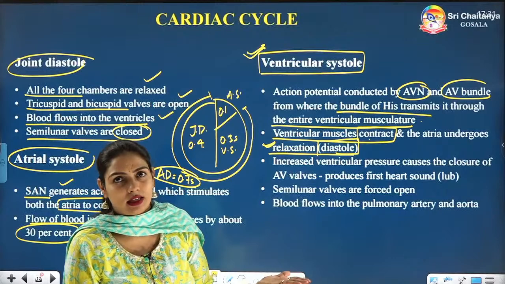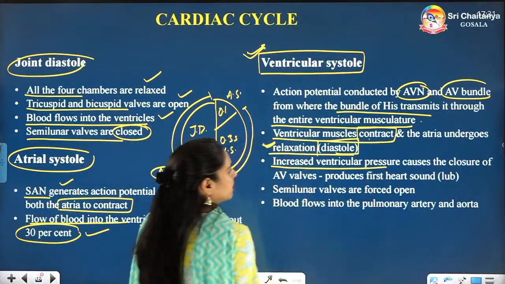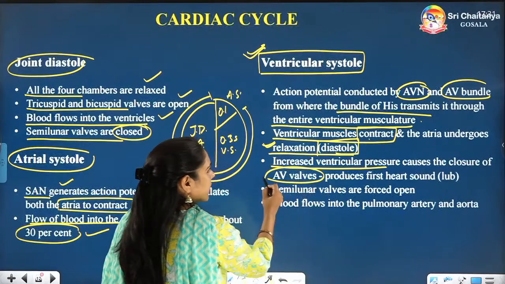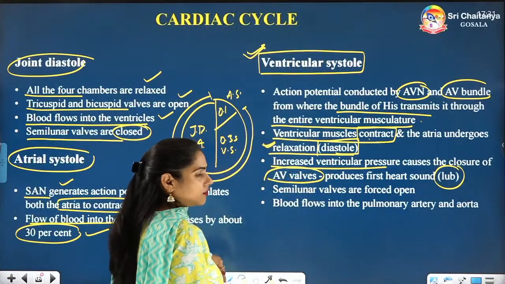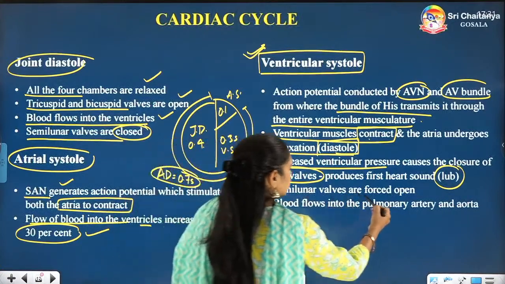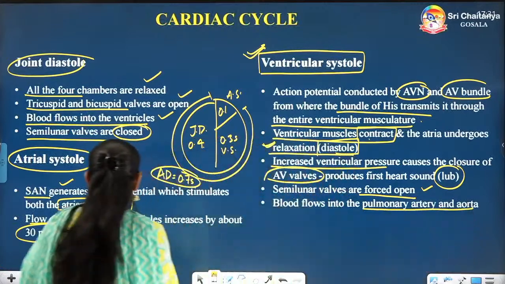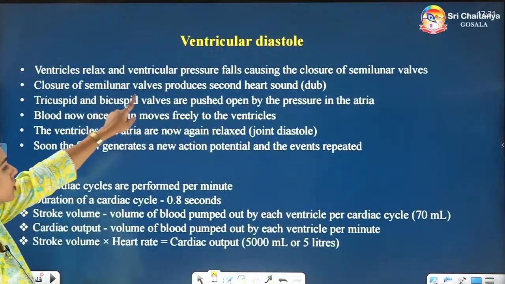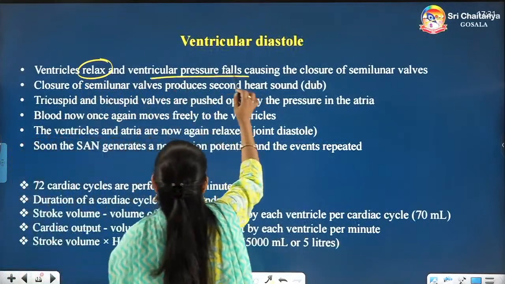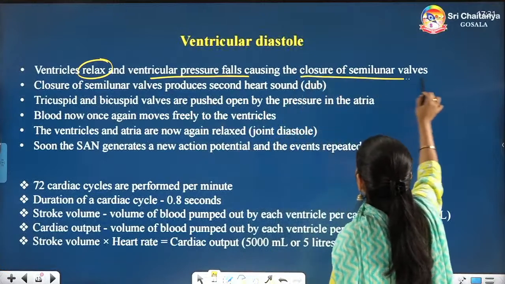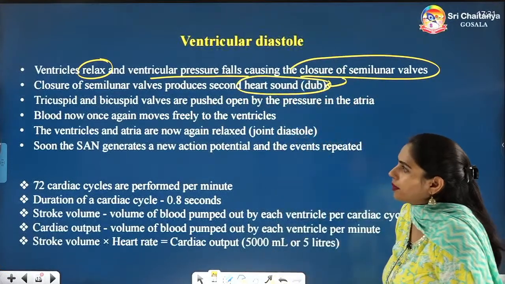Okay. Now, due to the increased ventricular pressure, I have told you AV valves will close. First heart sound will be produced. Semilunar valves will be forced open and blood will flow into the pulmonary artery and aorta. Next, ventricular diastole. Ventricles are relaxing. Ventricular pressure will fall. So, closure of semilunar valves produces the second heart sound, dub.